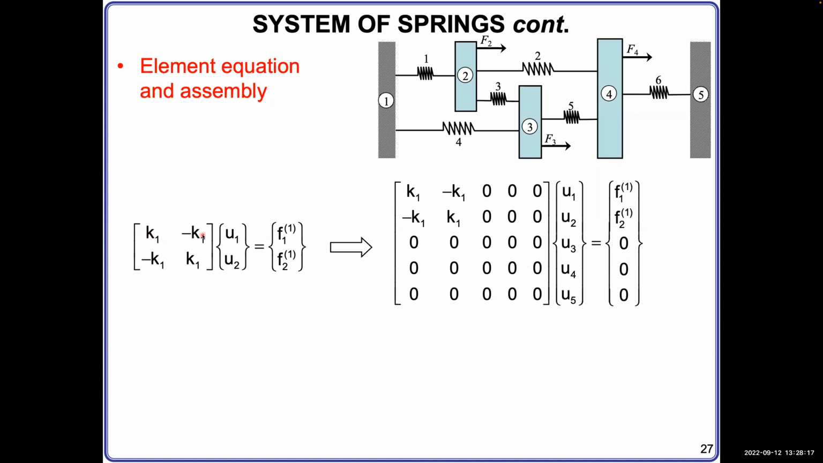We have this one, and then we can put it into this global format. We put K1, minus K1 into here. As I said, the row actually corresponds to force, and the column corresponds to displacement. So we put K1, minus K1 here, and then this minus K1 here. U1, U2 belong here. Forces F1, F2 belong here. This is the force only regarding this spring.